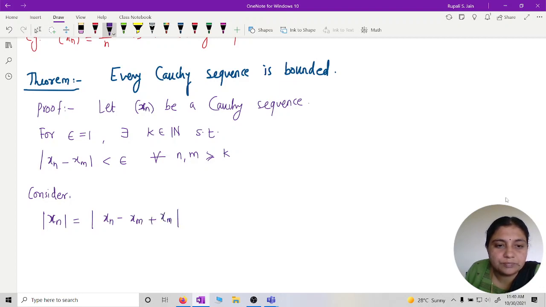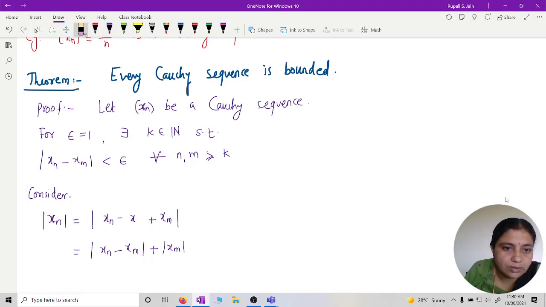Then mod of xn minus xm plus mod of xm. Because here we have used k, instead of m I will use k. Add and subtract xk.